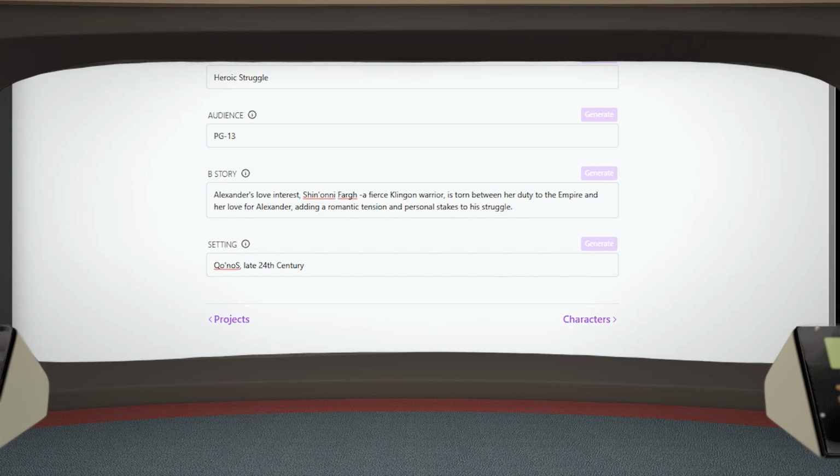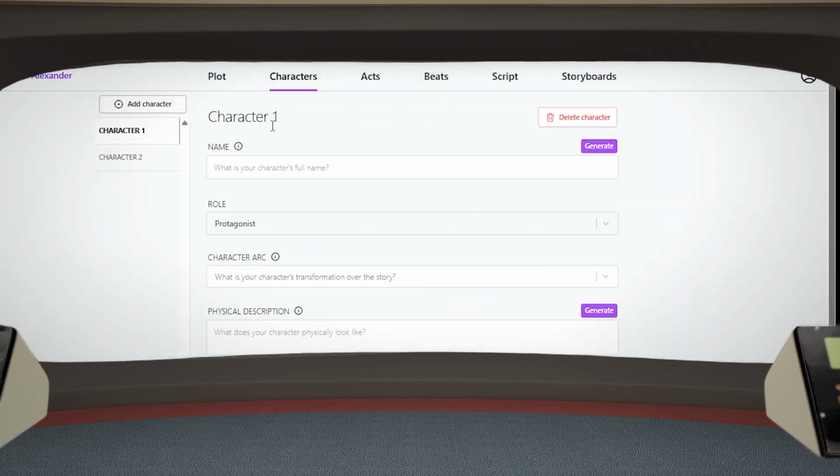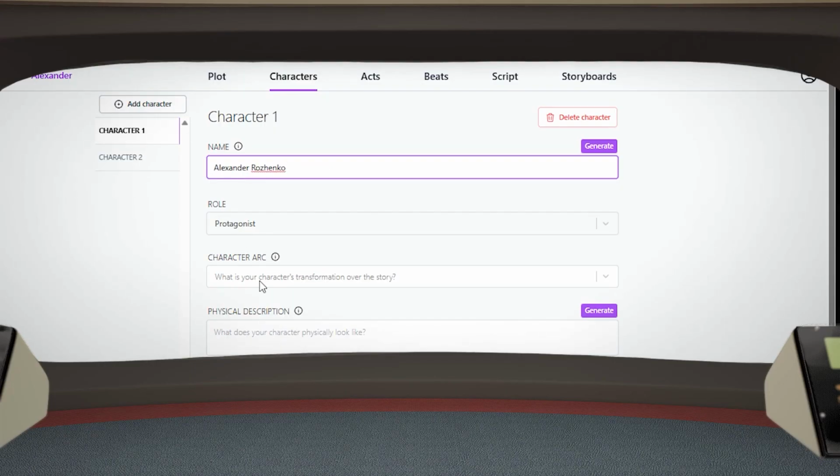Fantastic. Let's move on. Proceeding to the character page. Which character would you like to start with? The main protagonist would be Alexander. Confirmed. Which character arc does Alexander have?